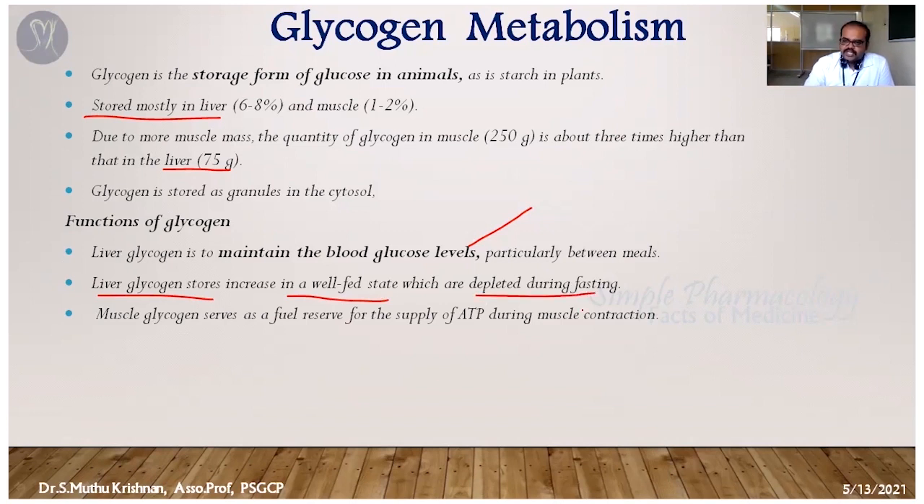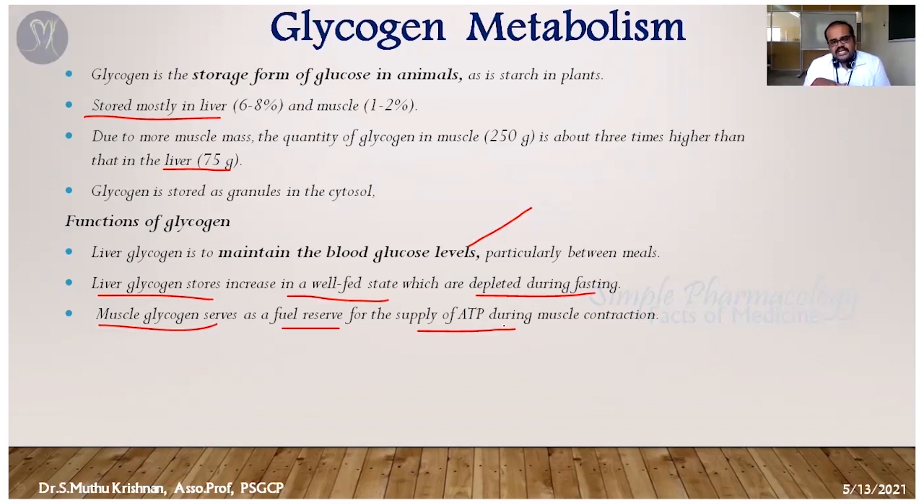When we are fasting, when we don't have food, that reserved source is utilized. The muscle glycogen serves as a fuel reserve for ATP supply. I already said that glucose utilization mostly happens in the skeletal muscles. When we are doing any physical work, our muscles need energy. That energy is utilized for exercise. So that energy supply is done by the glucose metabolism process.